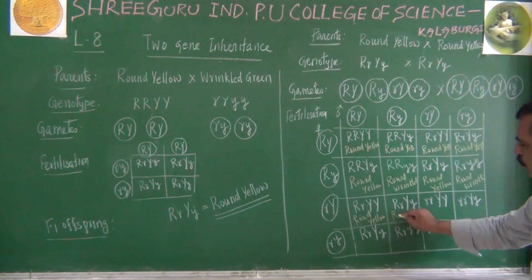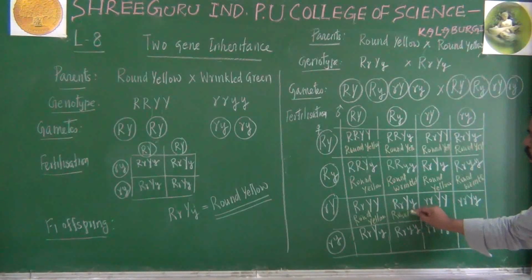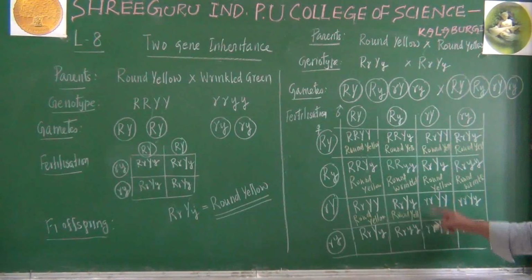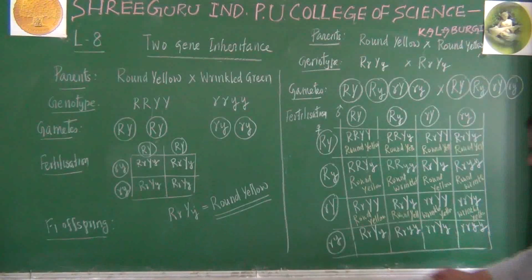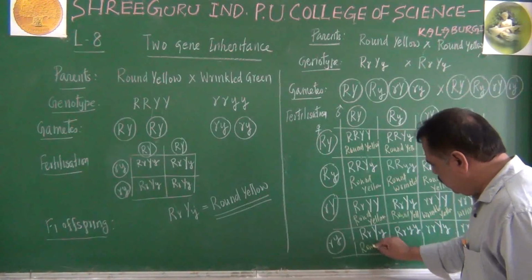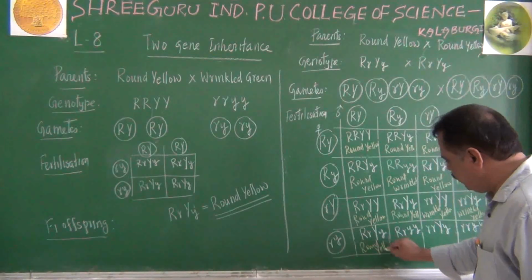This is also round yellow only. Isn't it? Yes. What about this one? It is not round. Small r is there. So we will write it as wrinkled yellow. Wrinkled yellow you are getting. This is also wrinkled yellow. Then this one is round yellow.